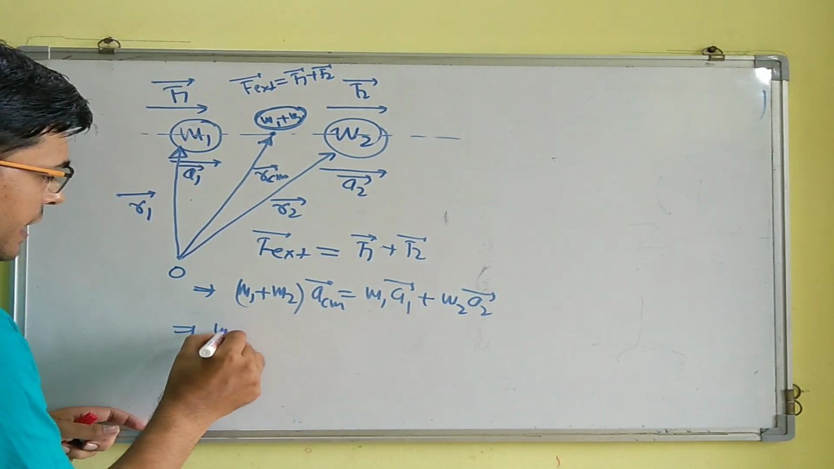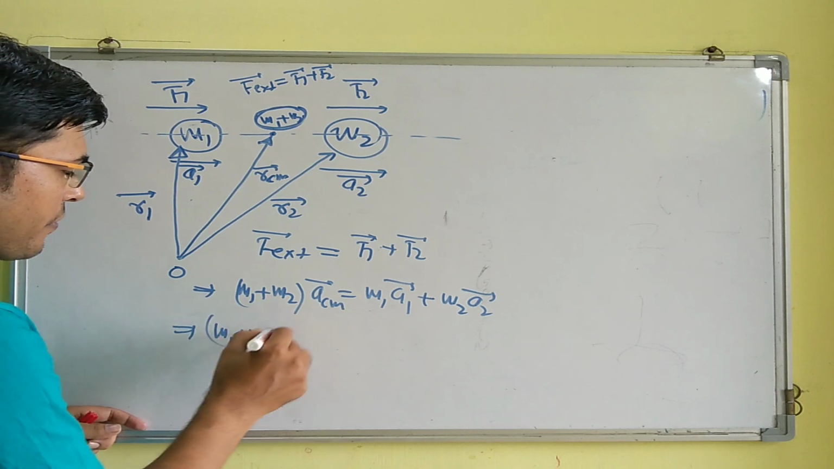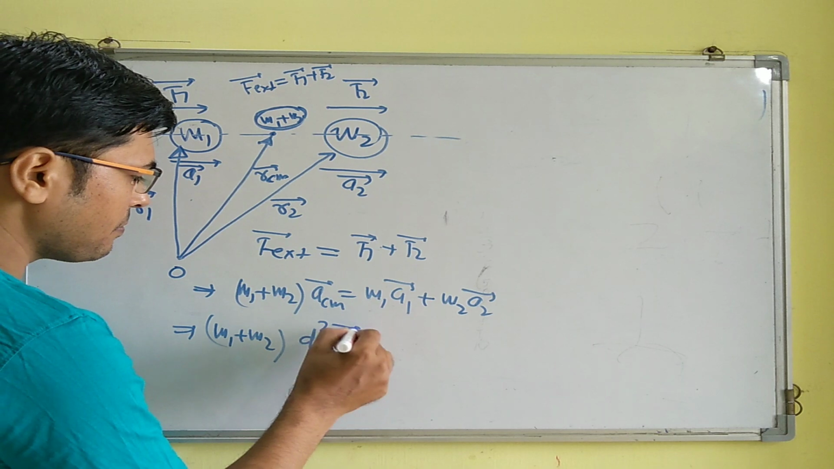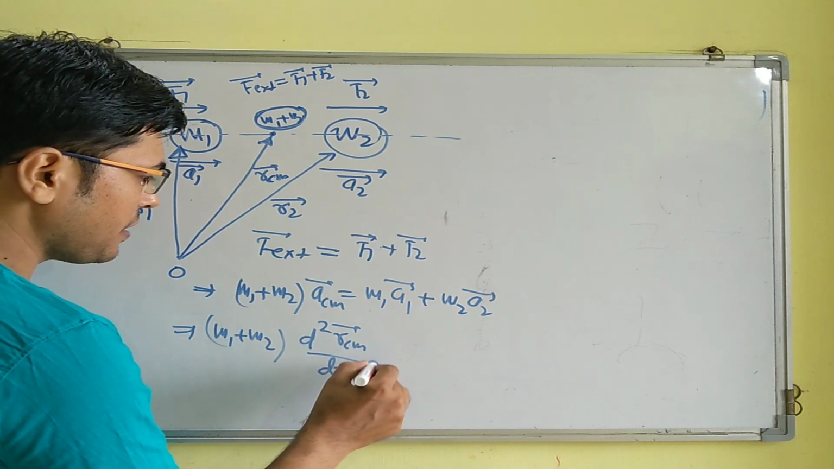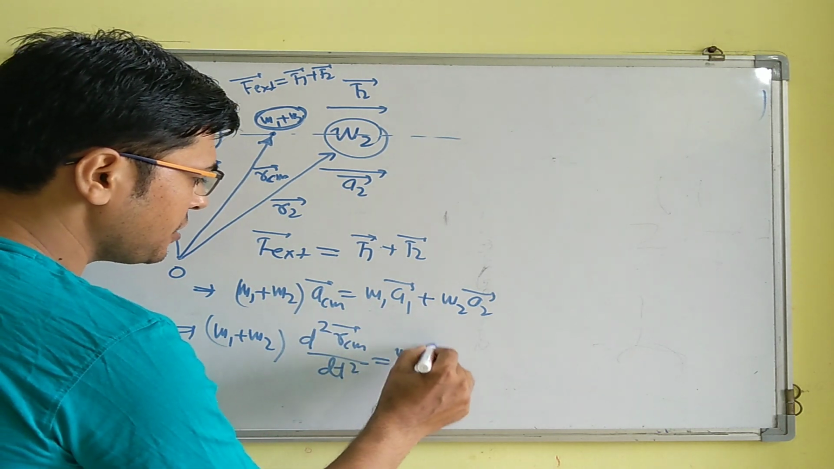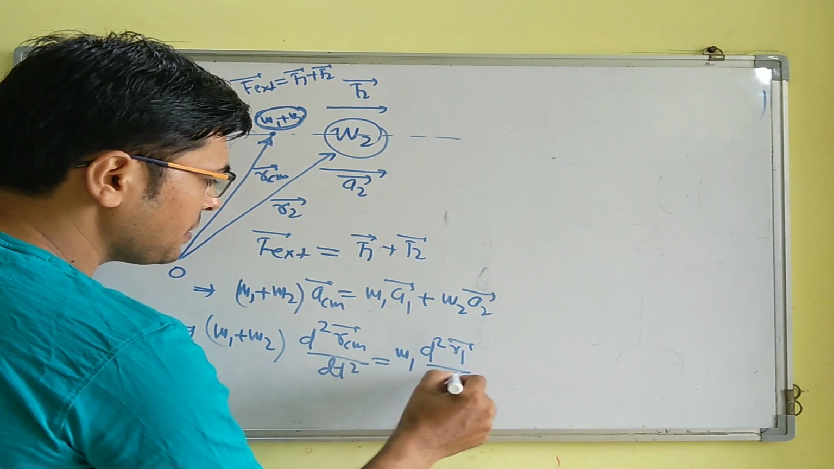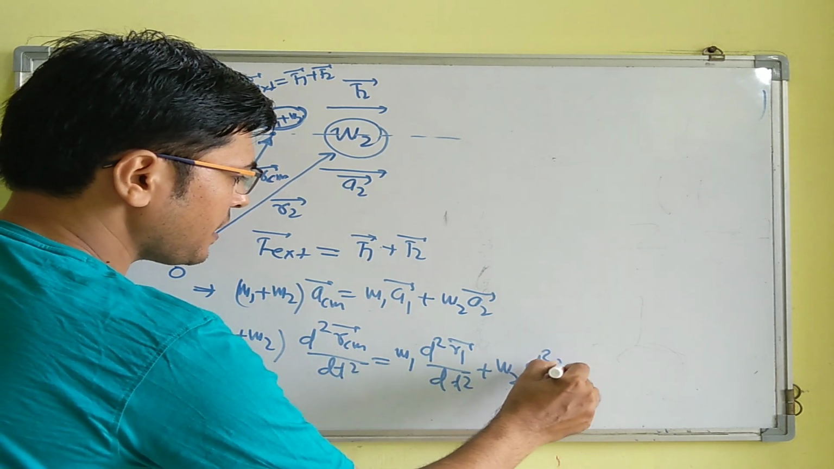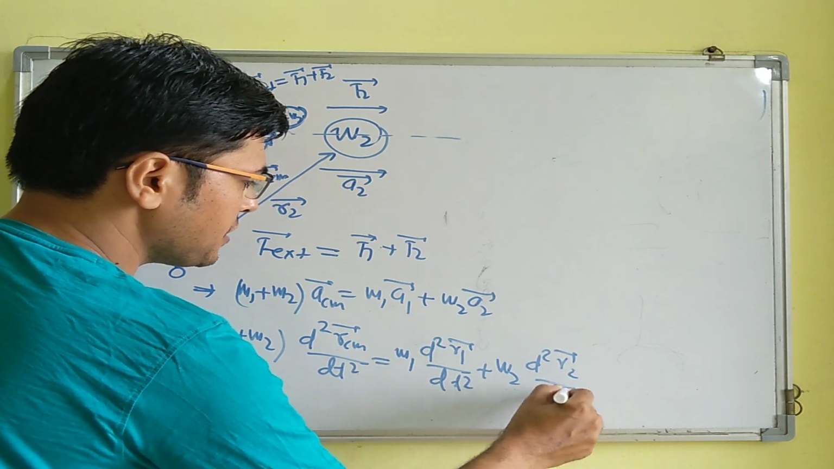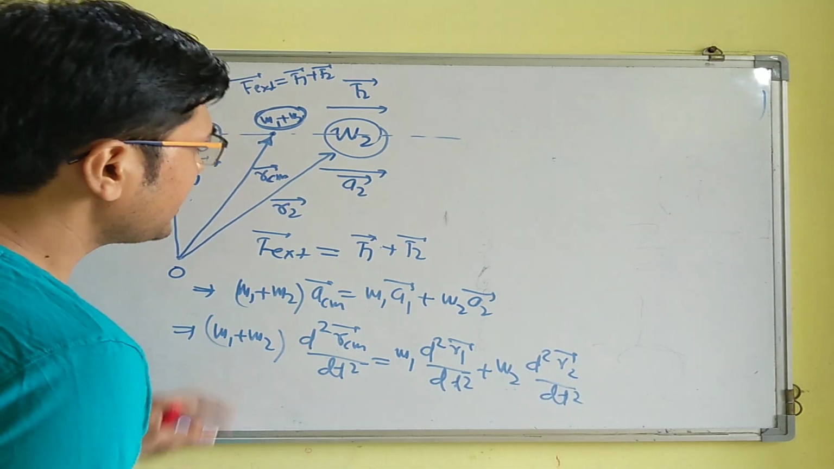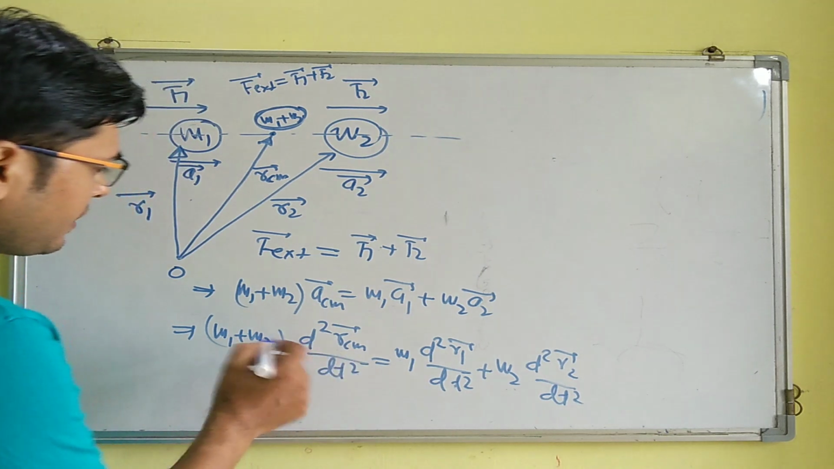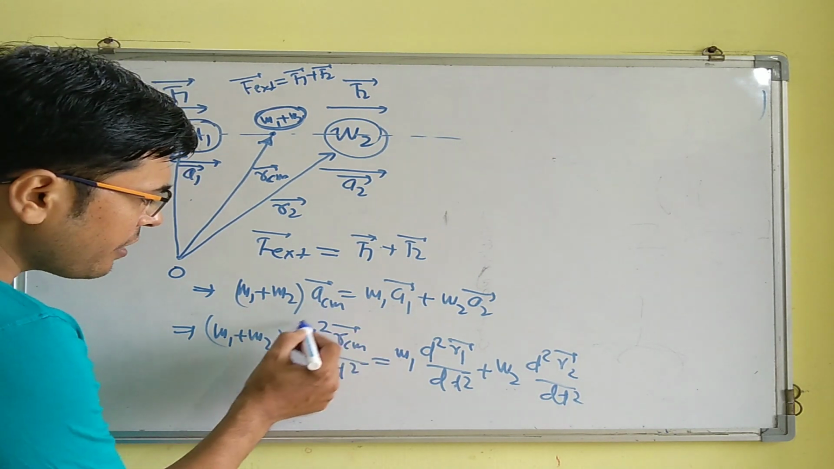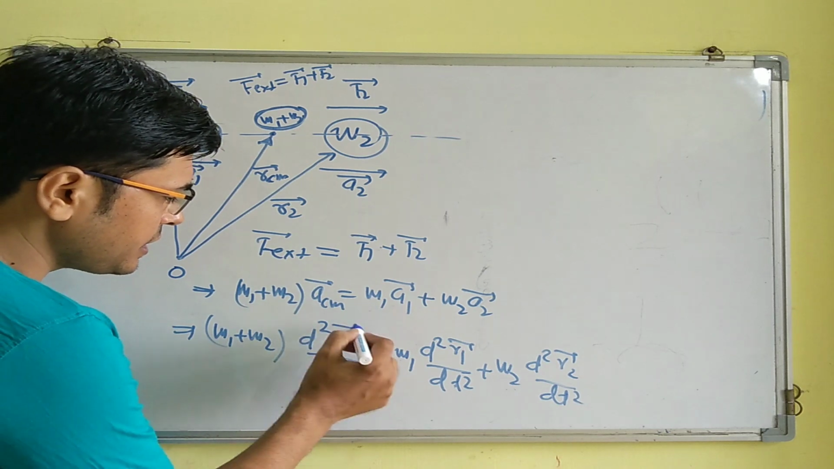Now in differential form we can write down ACM to be d square RCM by dt square, and this can be written as M1 d square R1 by dt square plus M2 d square R2 by dt square, right? Now how do we associate this M1 plus M2 with RCM, how do we arrive at this expression?